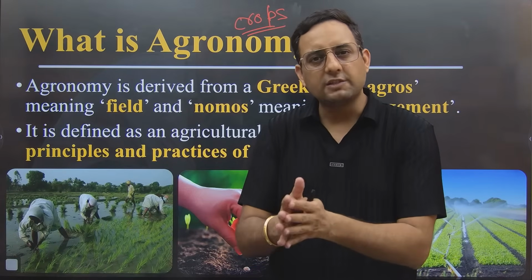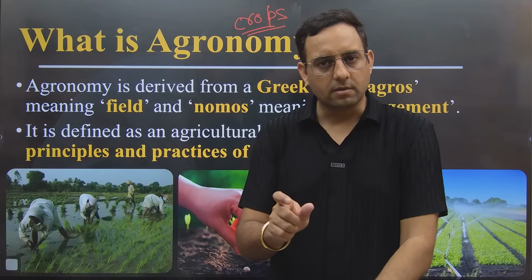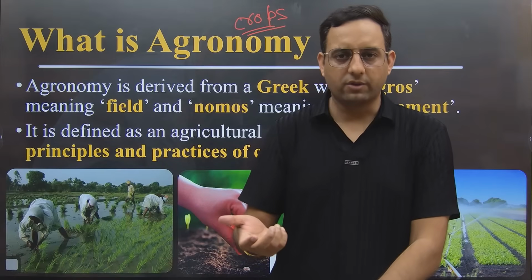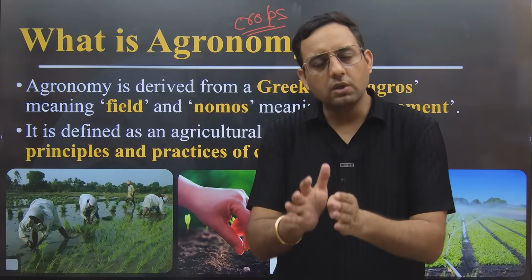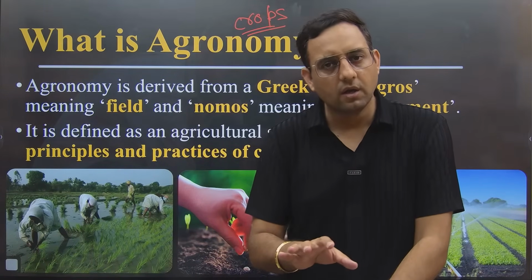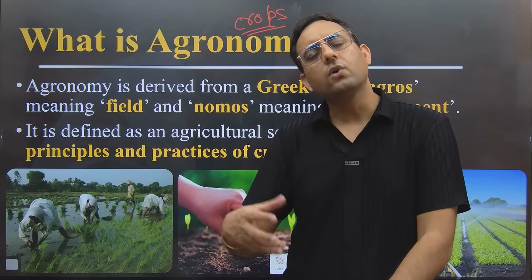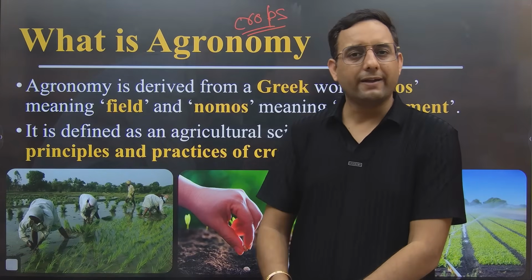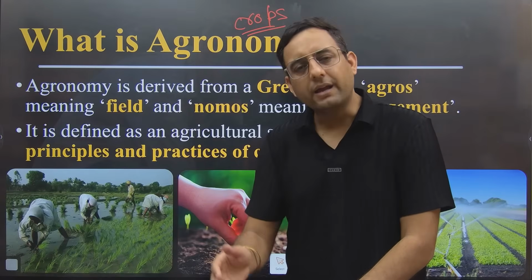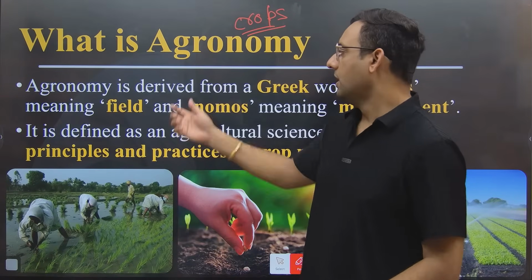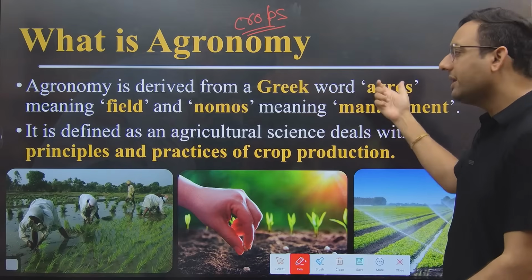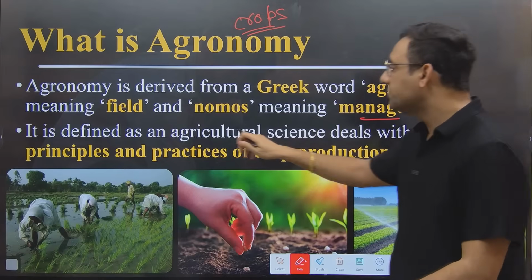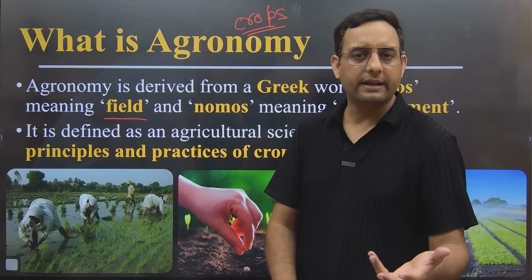Like instead of transplanting rice, if we use the SRI system or the DSR system, that will give minimum negative impact on the environment. So all those principles related to crop production we are going to study in agronomy. And the word agronomy is not taken from the Latin language. Agriculture was taken from Latin, but agronomy is taken from the Greek language. Agronomy is taken from the Greek words agros meaning field and nomos meaning management. So management of field while cultivating the crop is agronomy.